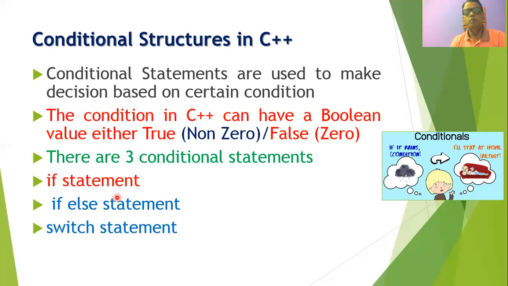One can easily observe that all these three statements are also available in the C programming language. C++ also supports C, and therefore all these three statements are available in C++ and can be used for making decisions.